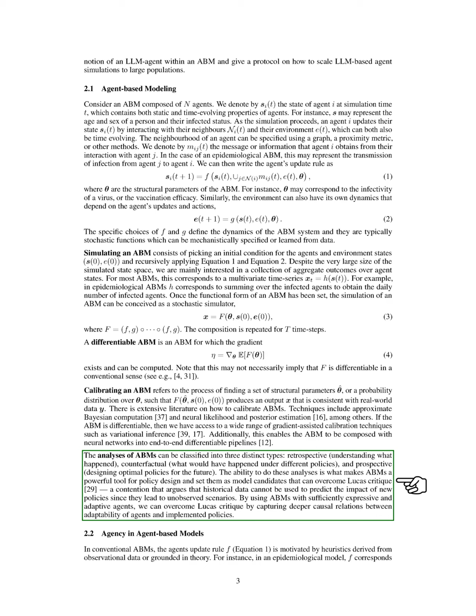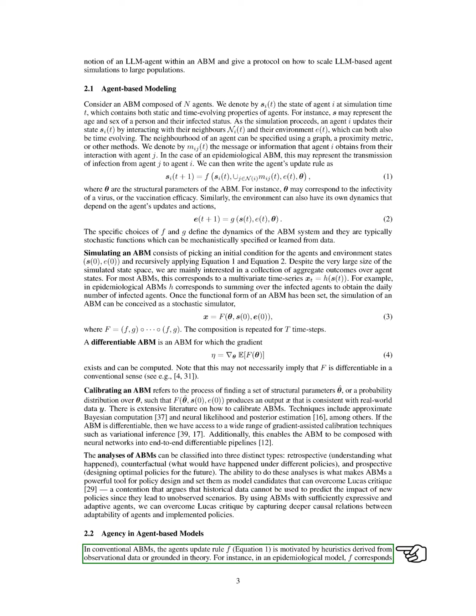We can categorize our analyses of ABMs into three types: retrospective, understanding past events; counterfactual, exploring alternative scenarios; and prospective, designing future policies. This capability makes ABMs valuable for policy design, helping us address the Lucas critique, which argues that historical data cannot predict the effects of new policies. By using expressive agents in our ABMs, we can capture the complex relationships between agent behavior and policy impacts.